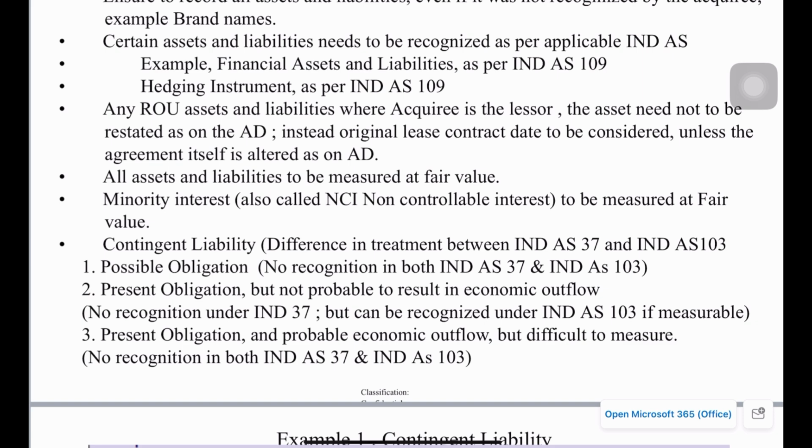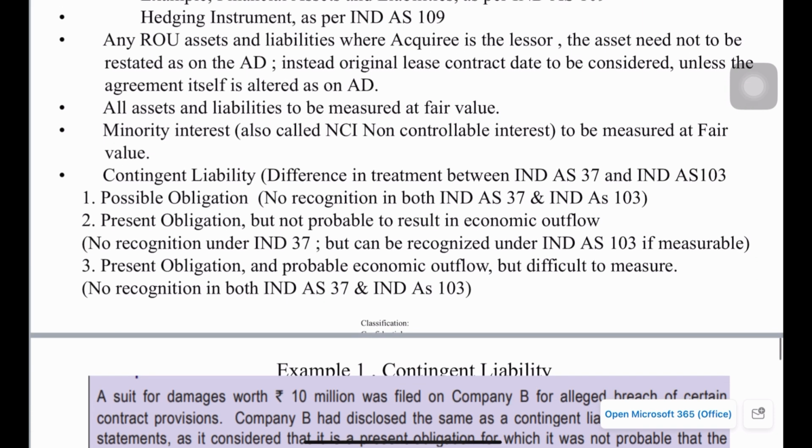Okay, similarly ROU assets and liabilities will need to be accounted as such. No need to change or do any recomputation of ROU assets and liability. ROU is basically the leased assets and liability, so that will just have to be continued in the books of the acquirer.